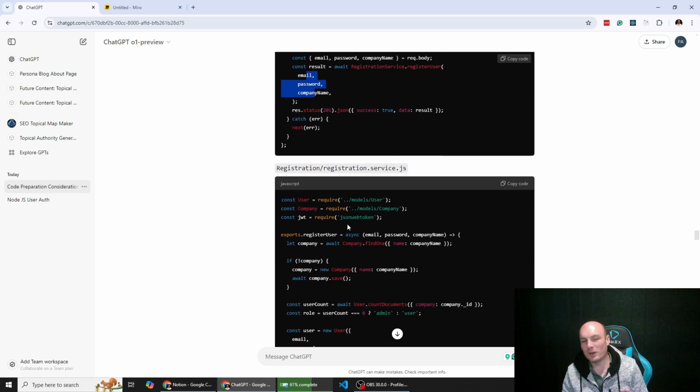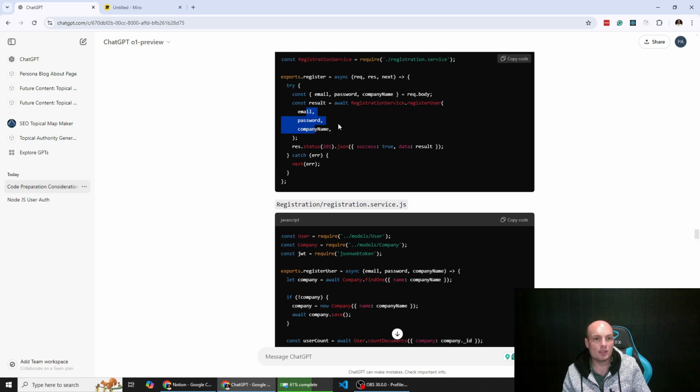Again, if you're a developer, I'm probably skipping over some stuff and not explaining it as well as other people could. This is my simplistic explanation of it, but I hope I'm making sense. So this controller now calls the register user within the registration service, which is this.